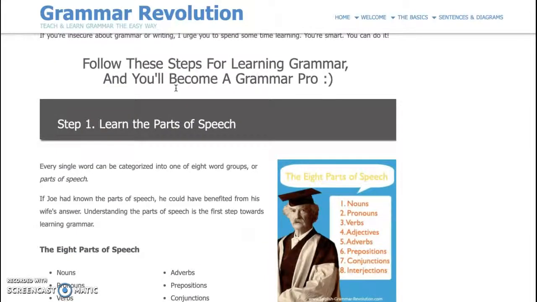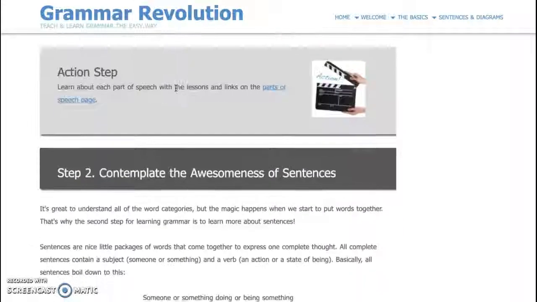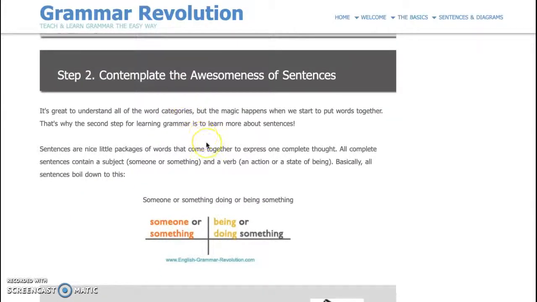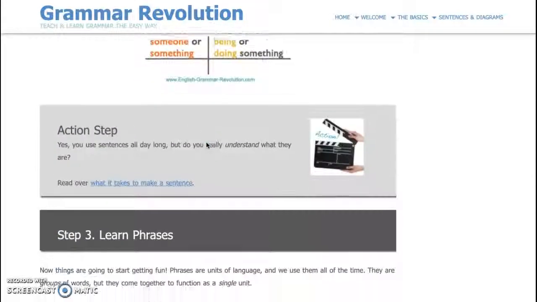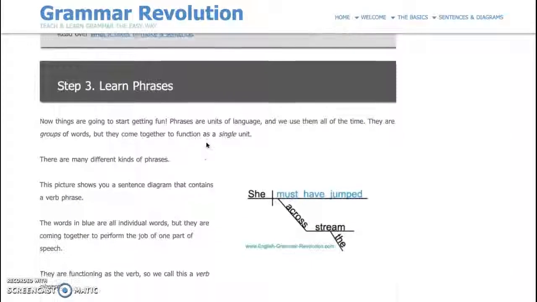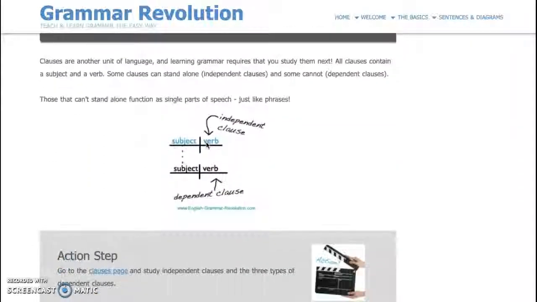That's the step 1, learn the parts of speech. Then this is about basic sentence structure and sentence diagramming, what a sentence is. Okay, another action step. Phrases, clauses, and so on.